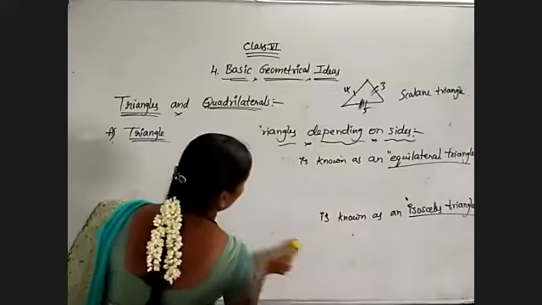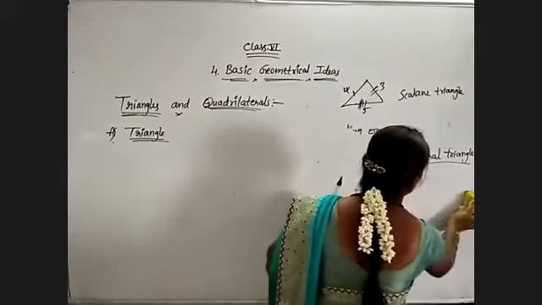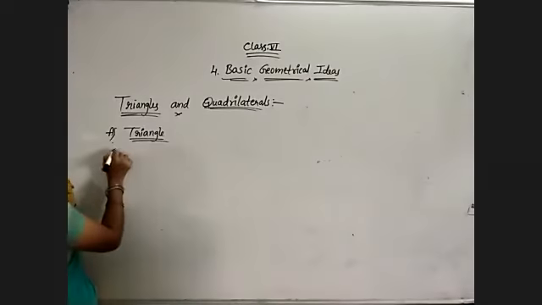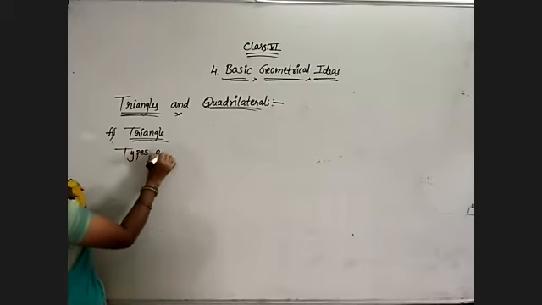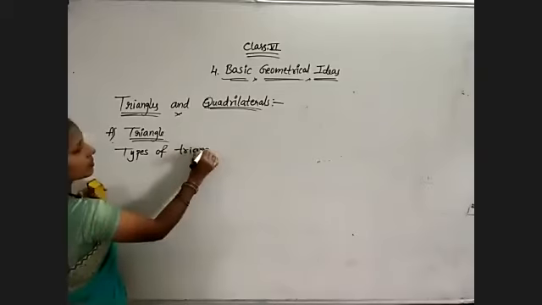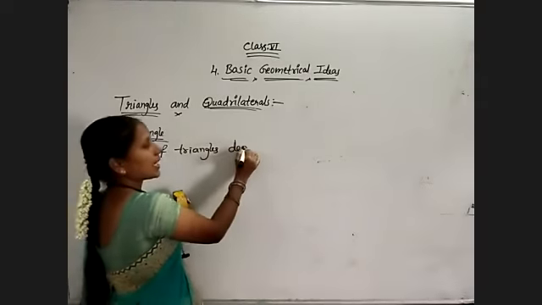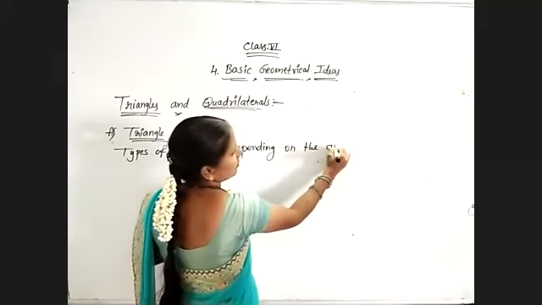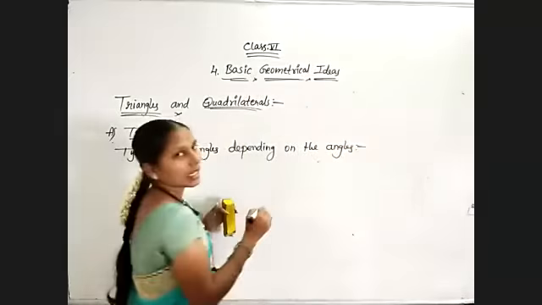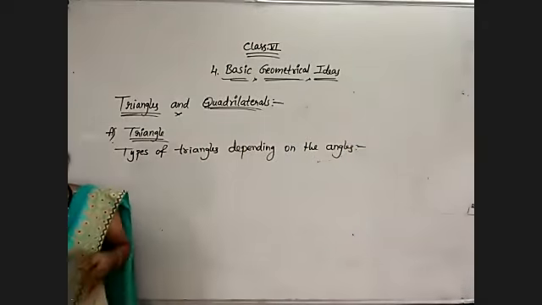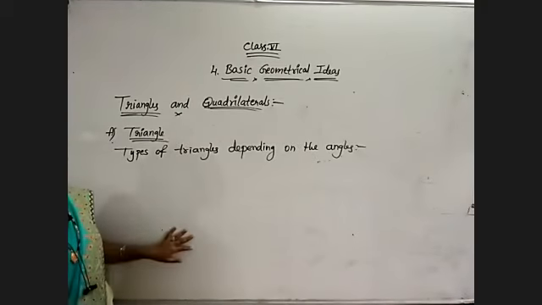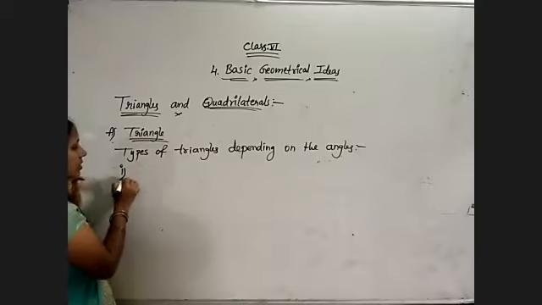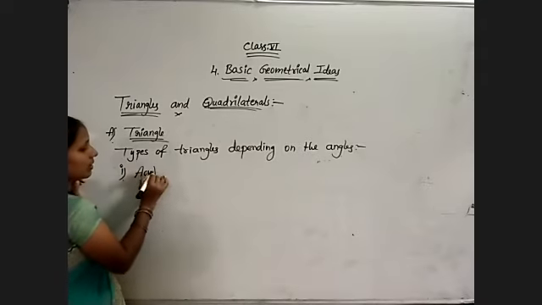Types of triangles depending on the angles. So here we are taking the elements of angles. Depending on different types of angles, we will see what the different types of triangles are. My first one is acute angled triangle.